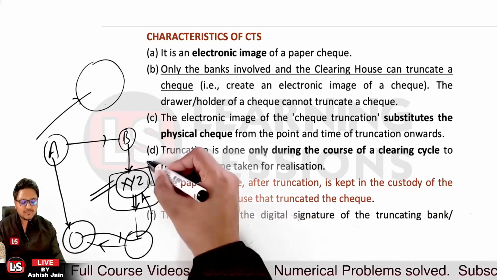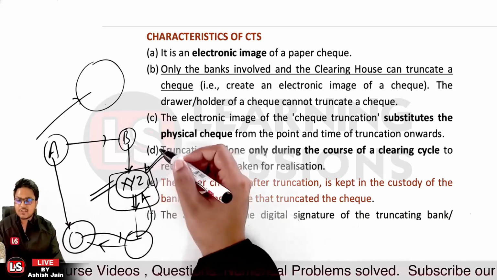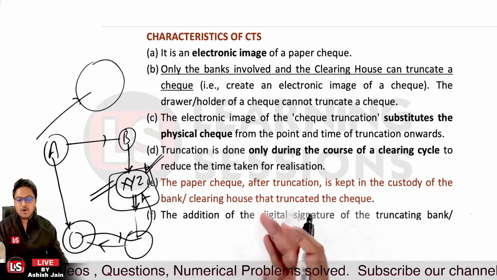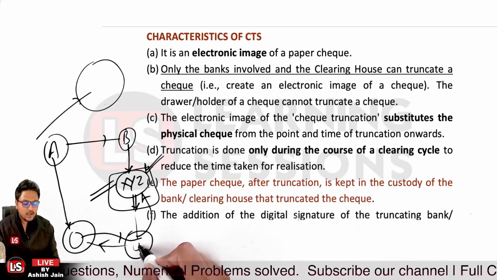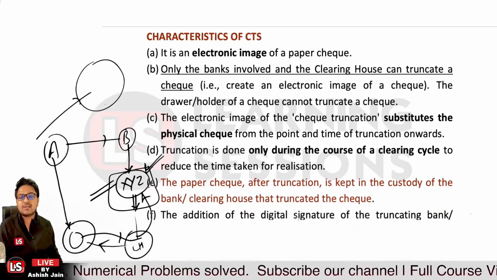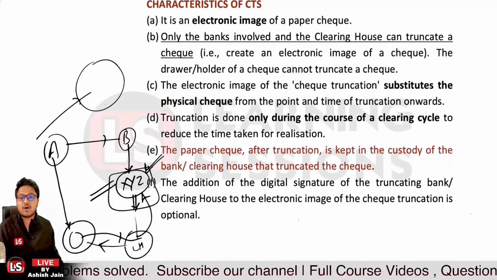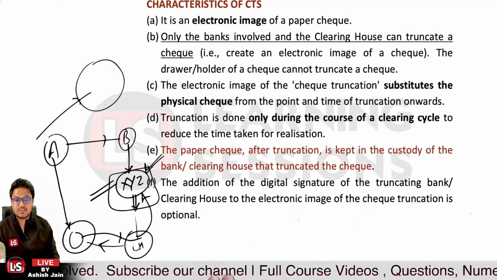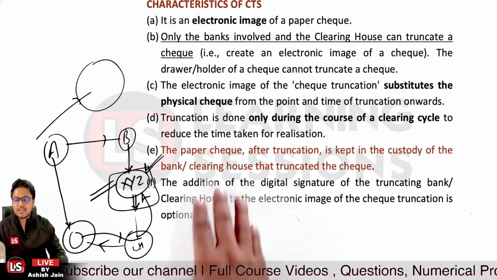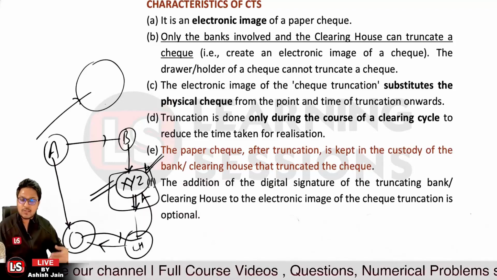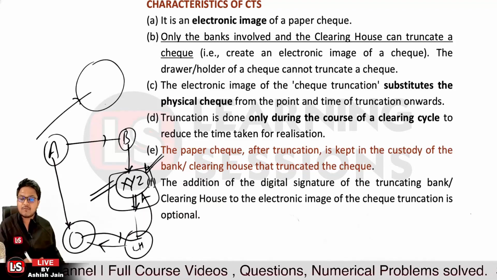So either bank XYZ must have actually truncated the check, meaning the physical movement of the check has been stopped, or the clearing house could have truncated the check. Now in addition to that, the digital signature of the truncating bank or clearing house on the electronic image of the truncated check is optional, but it is quite necessary to add authenticity and an extra layer of security to it.